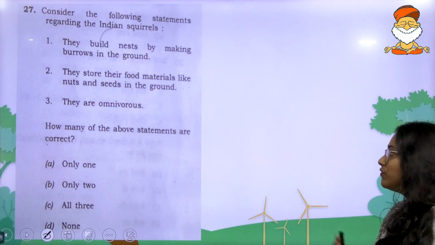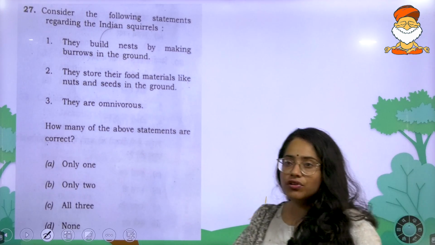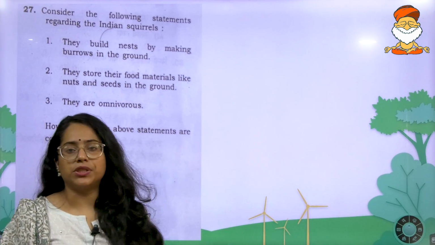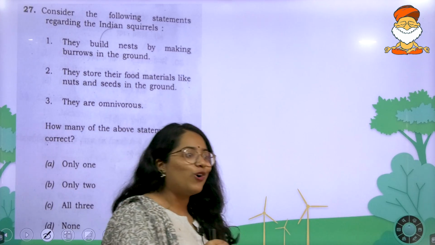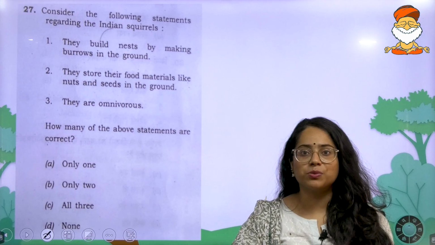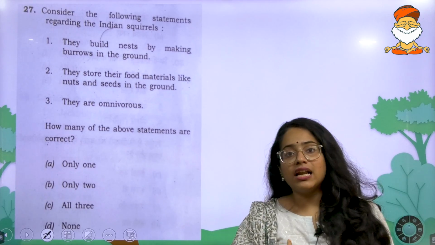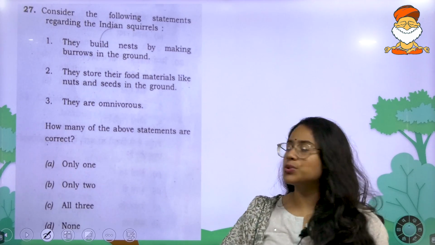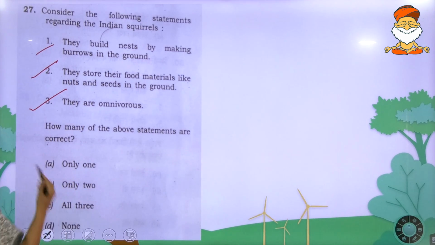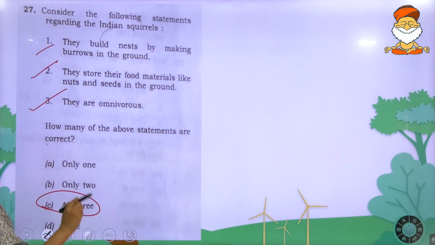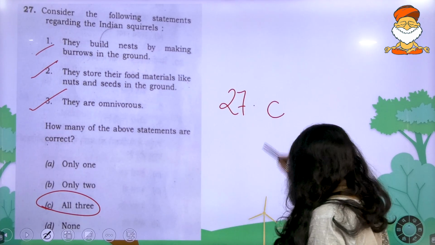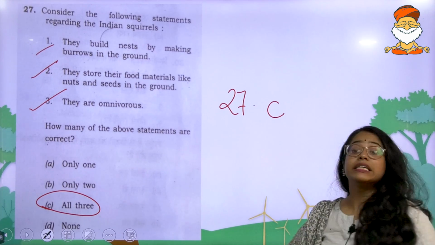They are omnivorous. If you look at any basic Indian squirrel species, there are a lot of subspecies which are involved, and obviously you can go into the minute things about all the subspecies which are there, but on a general aspect, if you look at the nature of Indian squirrels, you will see that all three of these statements are correct, and the answer to this question is C. 27, all the three statements happen to be correct.